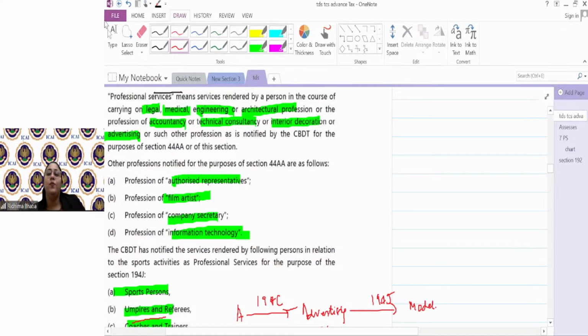ठीक है. So it is always said it is better to deduct TDS at the rate of 10%. Why? Because higher rate of TDS here, even if as per your interpretation it is coming under the meaning of FTS, which is fee for technical services. Still, I would suggest to deduct the TDS under technical consultancy, which is coming under the meaning of professional services, so that any notice from the department can be avoided. ठीक है. सो 2% वाला रेट लगाने पे रिस्क तो है, नो डाउट ऑन दैट.